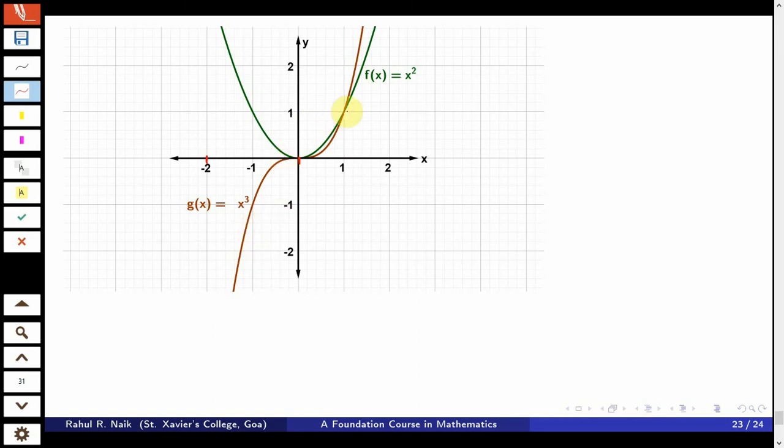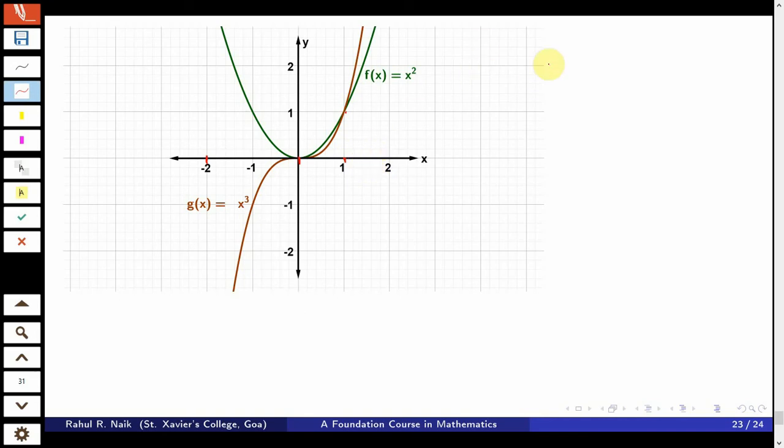Again you know that the graph is coinciding at x equal to 1. So the graph has a different pattern when x lies between 0 and 1, and again a different pattern when x lies between 1 and 2. So you would split the region again into 0 to 1 and 1 to 2. When x lies in 0 to 1, this green part is the maximum and this red part is the minimum. Similarly, when x lies from 1 to 2, the red part is dominating and the green part is below. In fact, x cube is moving faster than x square from 1 to 2.